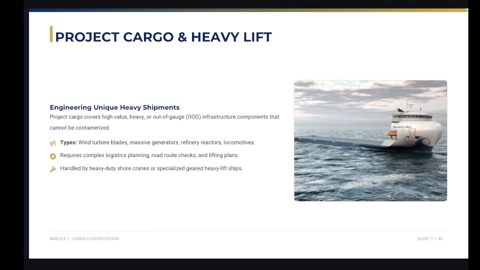These shipments require custom engineering plans, specialized heavy lift cranes, and careful route planning. As you can see in the picture, it's very open.